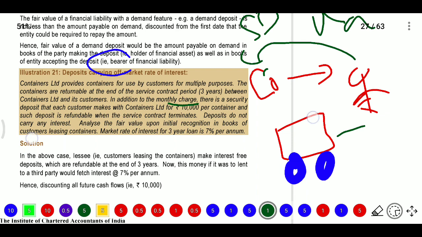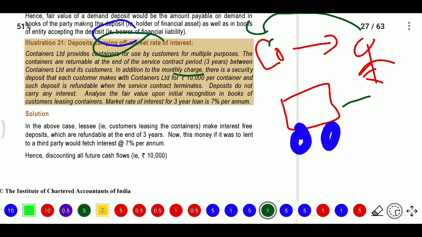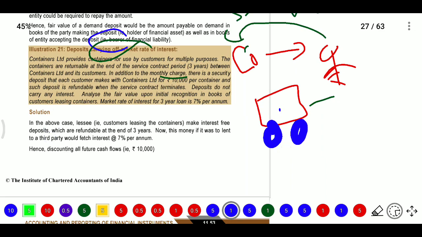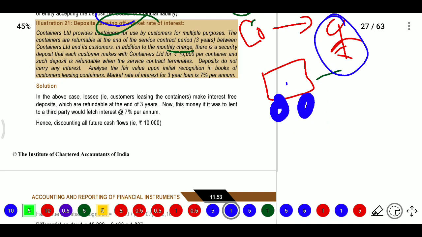So they are not paying any interest on this security deposit, but the market rate for a 3 year loan, 7%, will be there in the market. So they are not considering the market rate, so we need to consider it now. Firstly, in the above case, let's see the customer, the lessee, leasing the container, making an interest free deposit which is refundable at the end of 3 years.